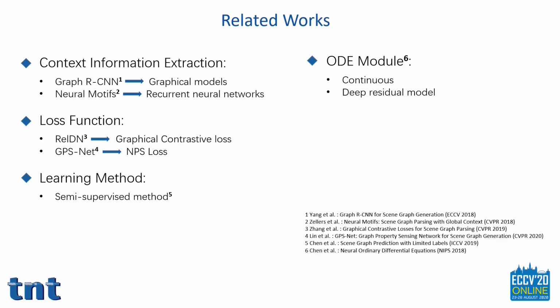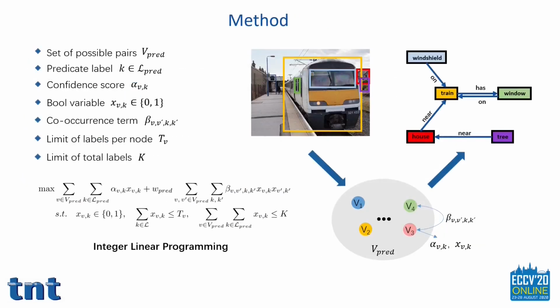On the other hand, scene graph prediction with limited labels introduced a semi-supervised method that assigns probabilistic relation labels to unlabeled images. In our paper, we use neural ordinary differential equations, which are continuous and can be interpreted as a deep residual model for scene understanding. Unlike most state-of-the-art algorithms, we regard the object classification and relationship inference as integer linear programming.